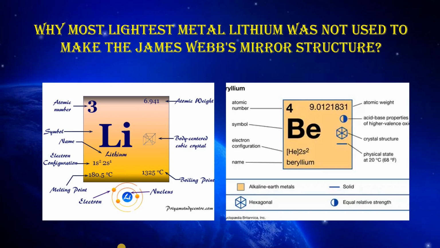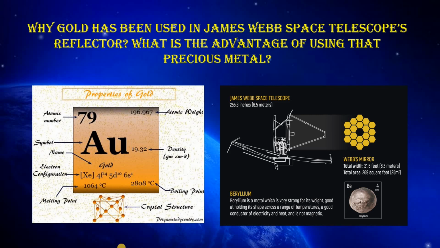And the next one is why gold has been used in the James Webb Space Telescope's reflector. What is the advantage of using a precious metal like gold? Because there is a reason. It might sound a bit poetic, but science always has the most practical explanations. The telescope is basically an instrument that is extremely sensitive to infrared light emerging from the farthest corners of the universe.